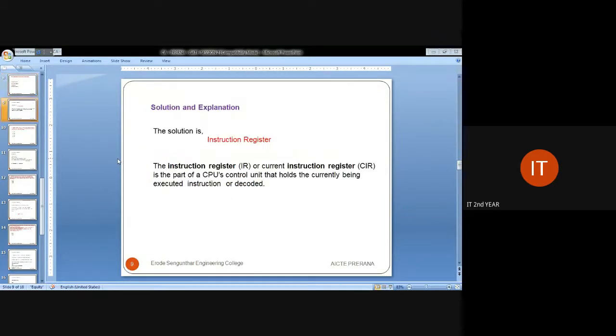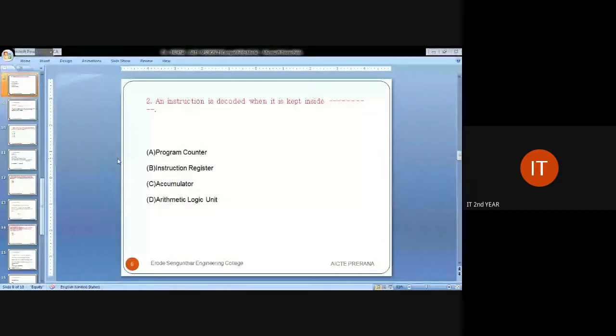What is the question they have asked? The instruction is decoded when it is kept inside which unit? What is the purpose of the instruction register? The instruction register holds the current information about the executing instruction. Whenever the current instruction is being processed, that is what is decoded. Afterwards we can save the result in the accumulator. So the answer for this question is instruction register.